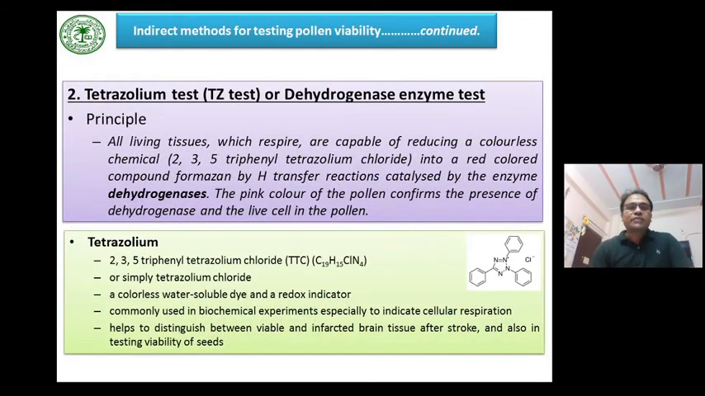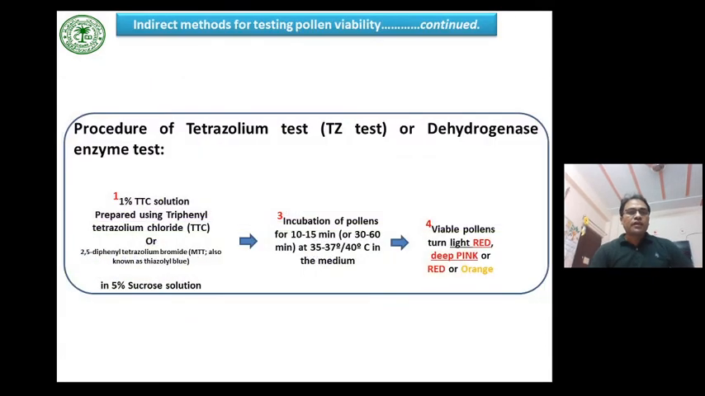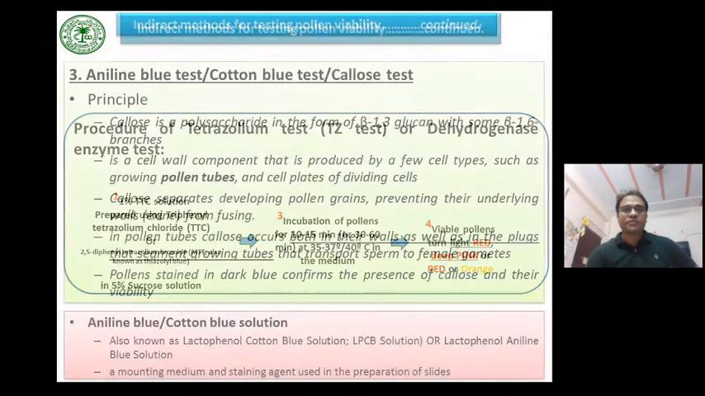The tetrazolium test, or TZ test, or dehydrogenase enzyme test. The basic principle for this test is that all living tissues which respire are capable of reducing a colorless chemical, 2,3,5-triphenyl tetrazolium chloride, into a red colored compound, formazan, by a hydrogen transfer reaction catalyzed by the enzyme dehydrogenase. The pink color of the pollen confirms the presence of dehydrogenase and a live cell in the pollen. And this is the list of major steps involved in the tetrazolium test.